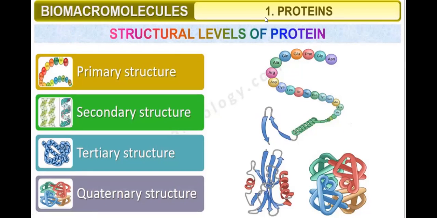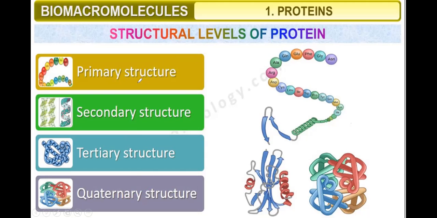Now we'll be discussing the structure of protein. There are different levels. First, this is called the primary structure, secondary structure, tertiary structure, and quaternary structure. So protein has different levels of structure: primary, secondary, tertiary, and quaternary.